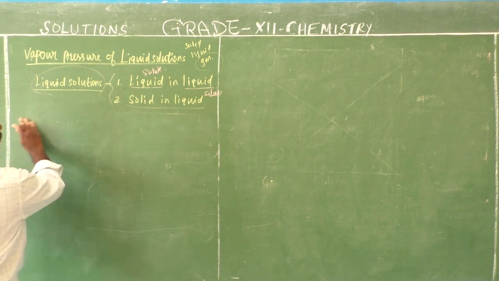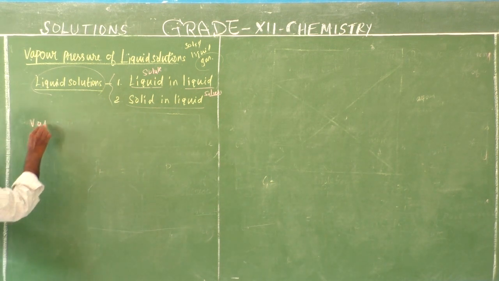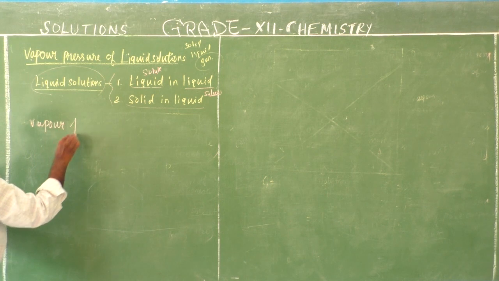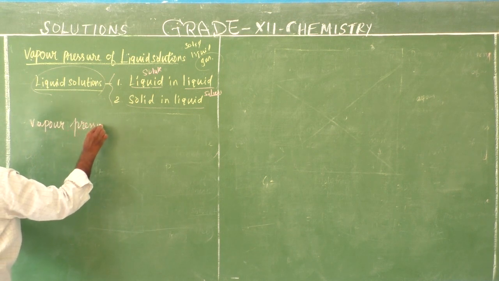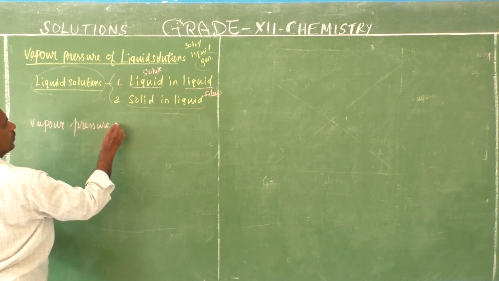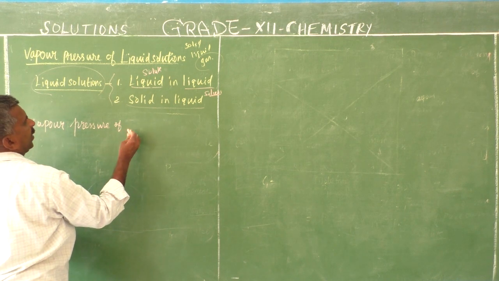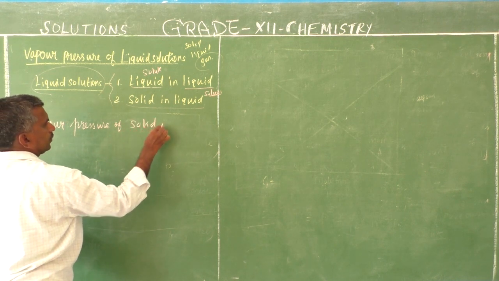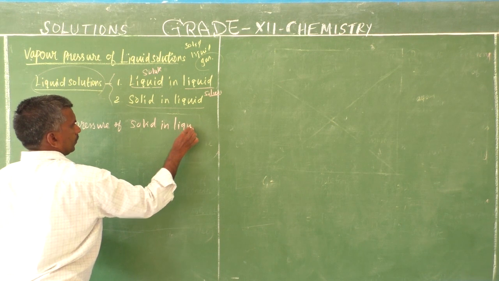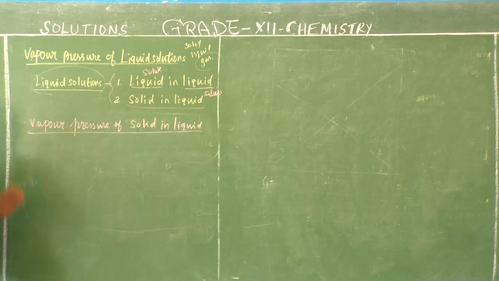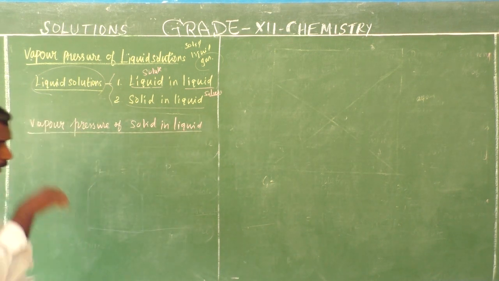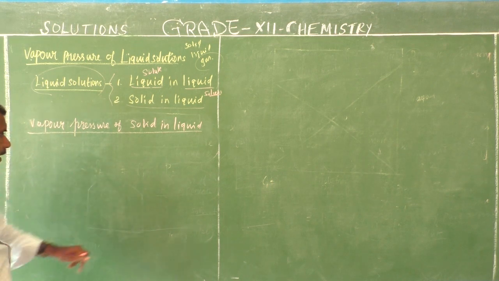Vapor pressure of solid in liquid. Great examples.